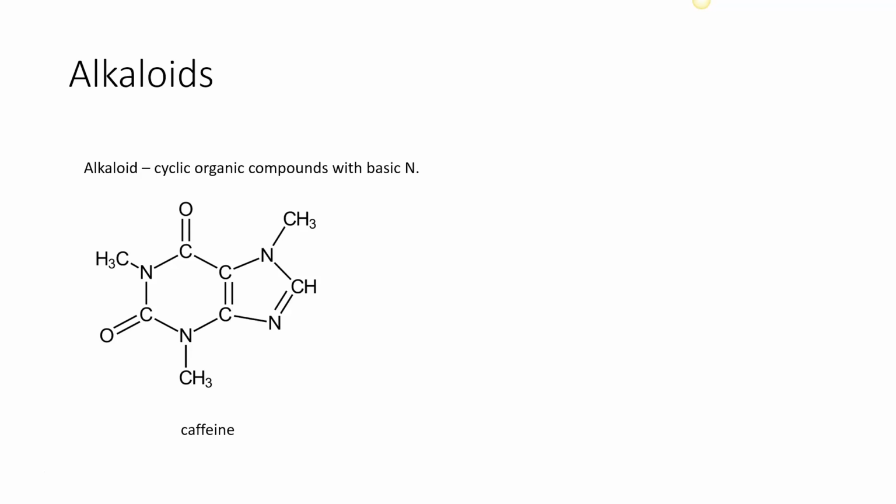You'll see that you have two ring structures. You have nitrogen that is contained within the ring structure. These are considered to be basic nitrogen. Caffeine is basically a stimulant. You take in caffeine, it raises your blood rate, your heart rate, therefore it is considered to be a stimulant. These beverages include things like coffee and tea. You're going to find that your metabolic rates can go way up.